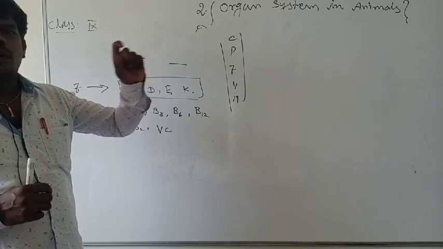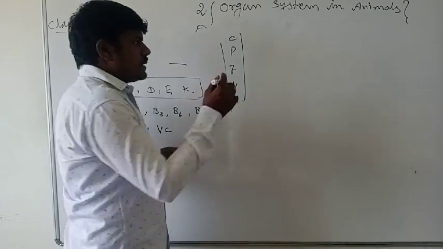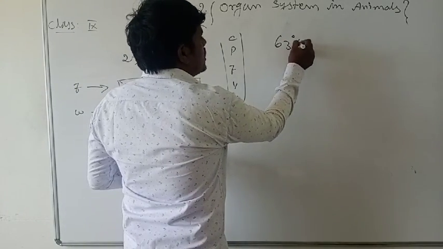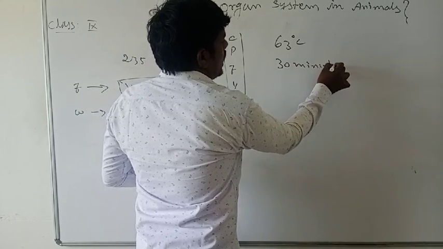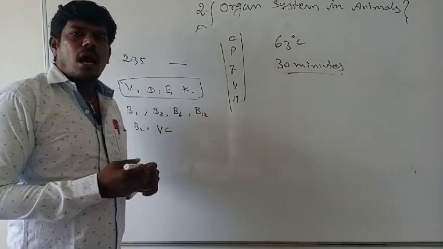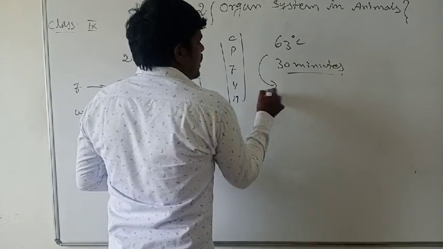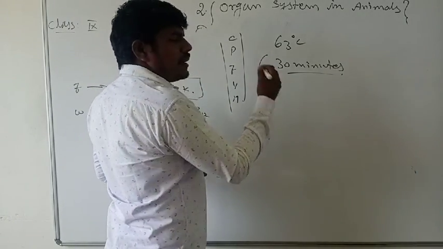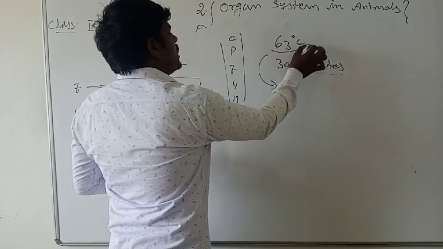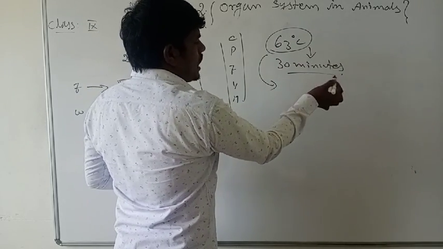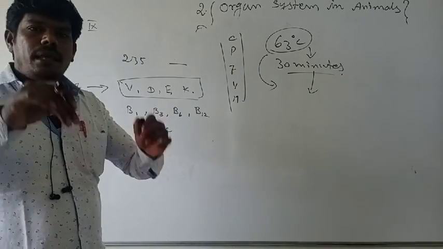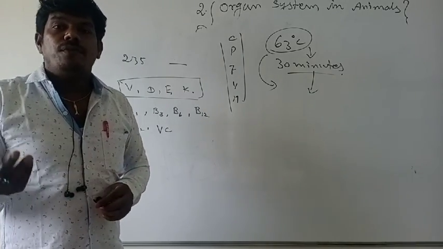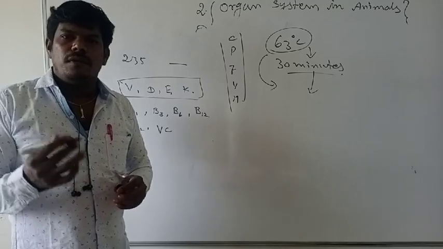Which degree Celsius, how many minutes do you want to maintain that? The 60 degrees Celsius and then 30 minutes. 30 minutes want to maintain. After that, want to reduce it suddenly or want to reduce that degree Celsius. That means the 63 degrees Celsius are maintained for 30 minutes. After that, want to reduce the temperature. That time, any bacterial pathogens or harmful microorganisms that are present will be killed.